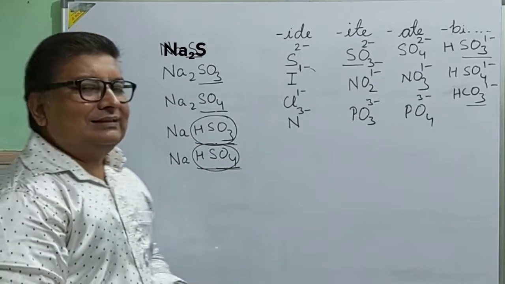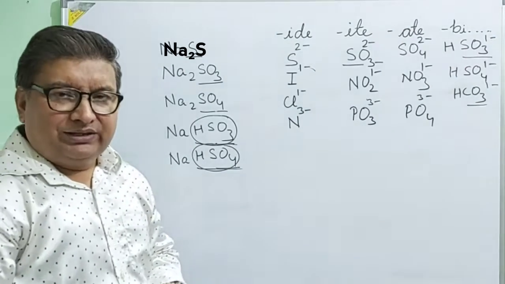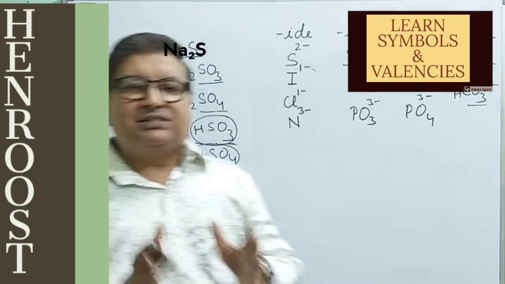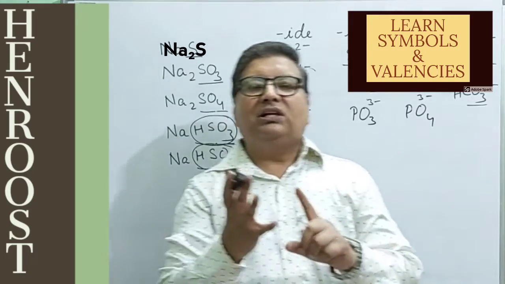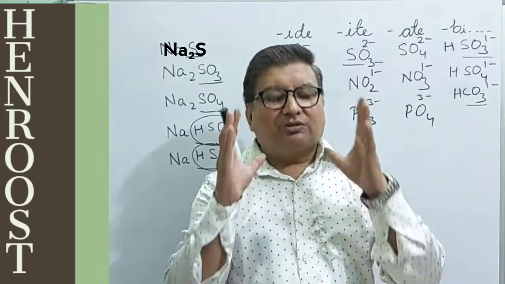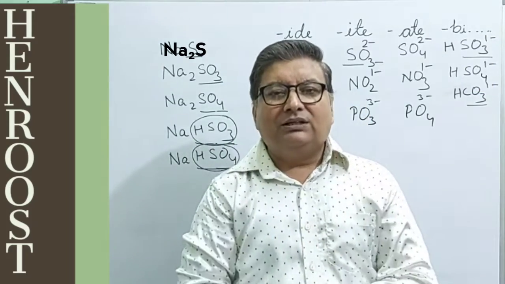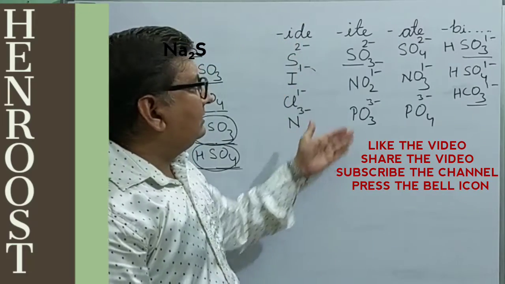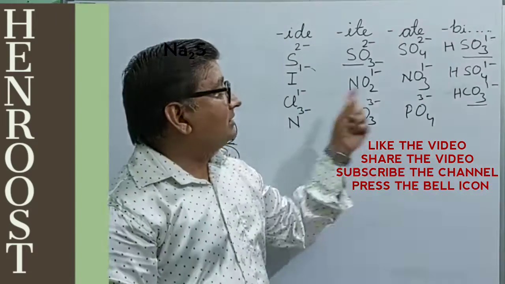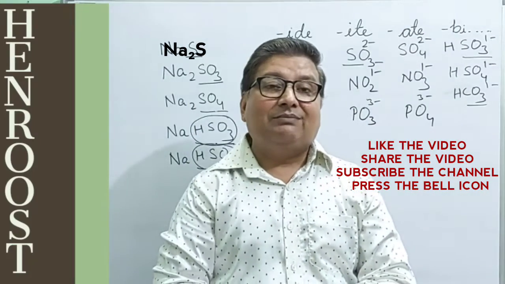So you can understand that this way, this is very important which I have told you, you must go through it. Again I will tell you one thing, that for learning this, you must do three things: you should learn the symbols, their valencies, and keep one thing in your mind, that simply we have to exchange the valencies for writing any chemical formula. Now as far as these rules related to the negative radicals are concerned, you must learn them, and I am sure that it will be very easy for you to read and write the chemical formula.